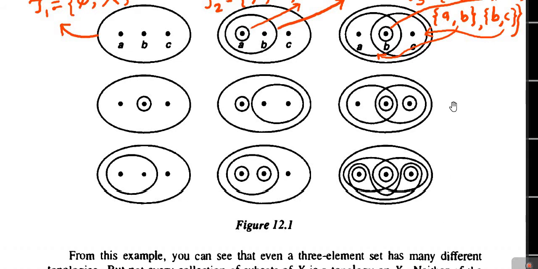So we have seen some topologies on X. Now from this discussion, you may think that if we take a collection of subsets of X, then every collection of subsets of X is a topology on X. But it is not the case. Why is it not so? That can be observed by the next examples.